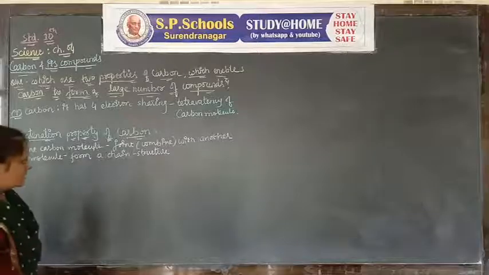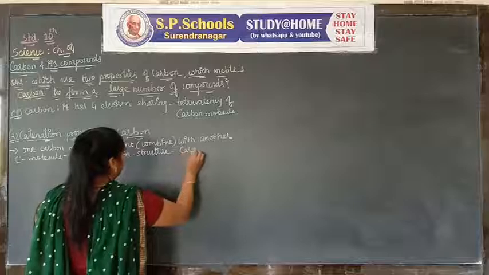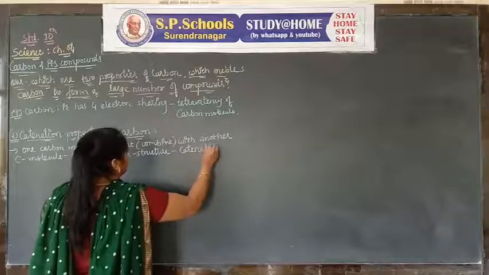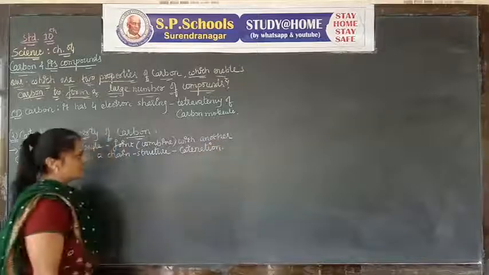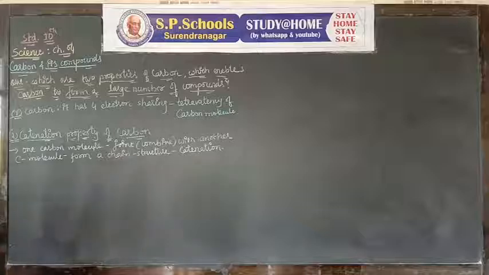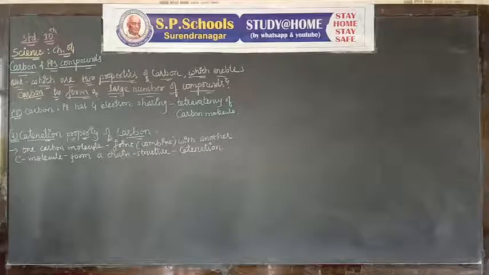It is the characteristic of carbon. It is called catenation. One carbon can join with another carbon and form a big chain. So the molecule will be strong. If more than one molecule combine together, it will be stable and strong.